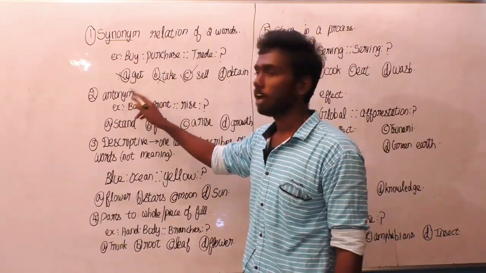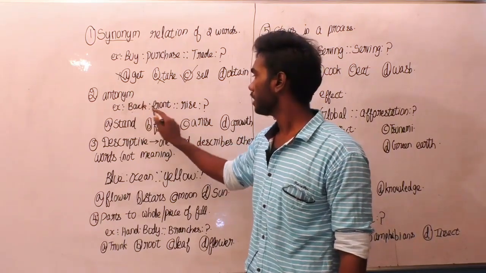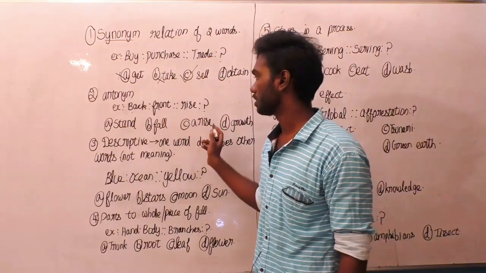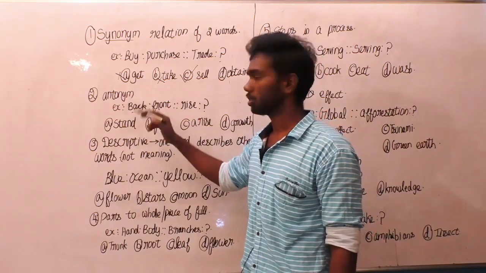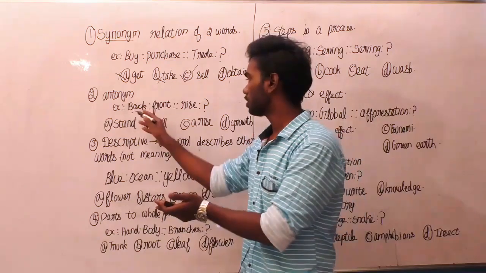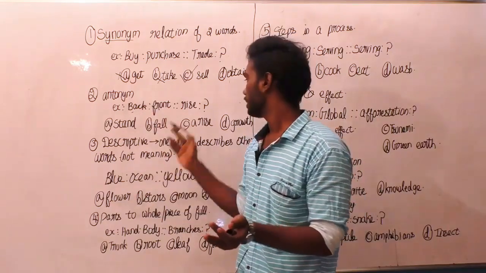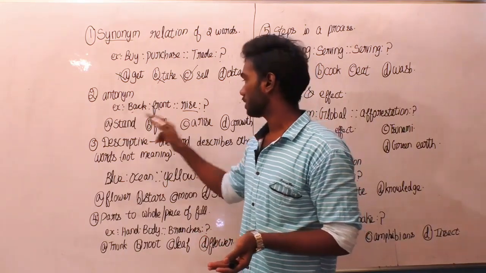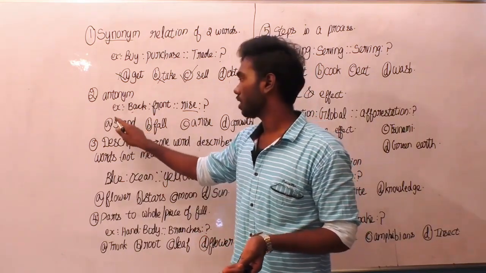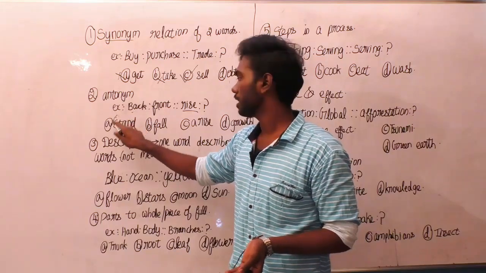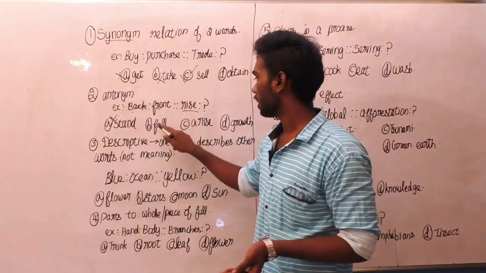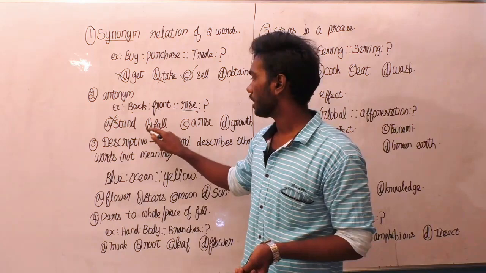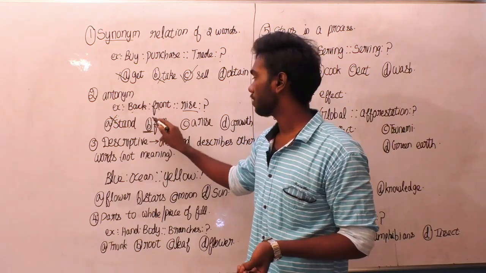Antonym means opposite. Back is to front, rise is to what? Back is to front. These two words are opposite to each other. Then rise is to, what may be the opposite of rise? Stand? No, definitely not, because rise and stand are similar in meaning. Fall, rise is to fall. We can reserve this option. Let's see the further options.